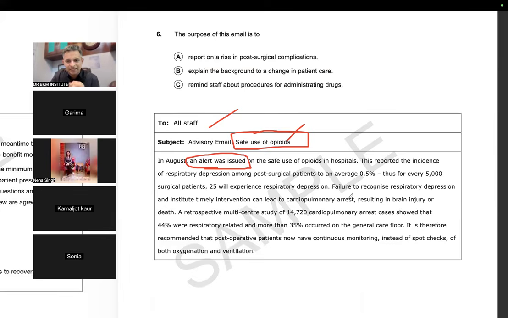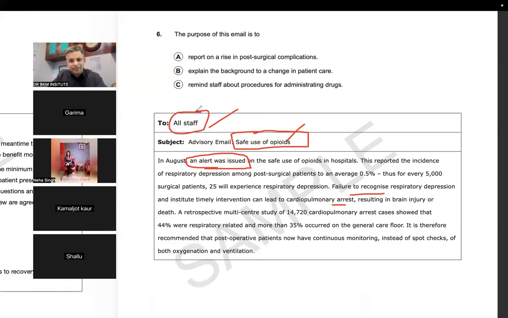Guys, do you understand that if there is failure to recognize respiratory depression and there is no timely intervention, then it can lead to cardiopulmonary arrest. So respiratory depression, if not noticed, who will notice it? And who will do the timely intervention? Who will do it in the hospital? Staff and doctors. We will also do it, right? That's why this advisory email is for the staff.